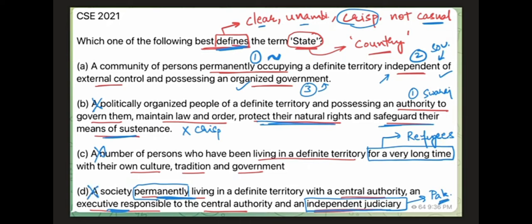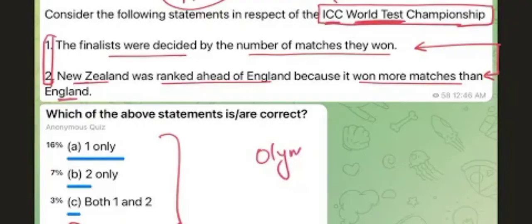So the best option that we are left with, the option with the least amount of problem. Alpha also has a problem because of this permanently occupying thing. But compared to this problem, the problems in the B, C, and D options are more grave. So the least problem is there in the alpha option. So we'll go with this one. This is the best answer.